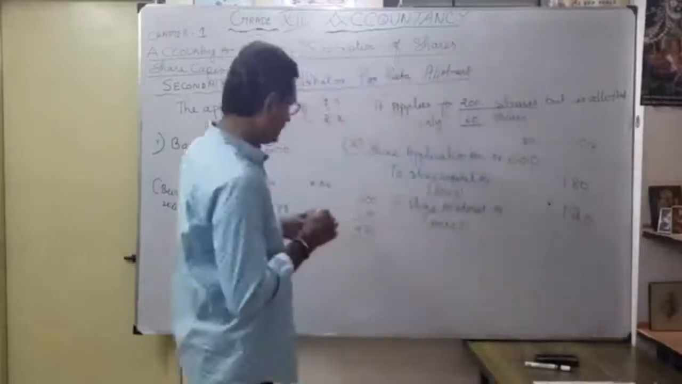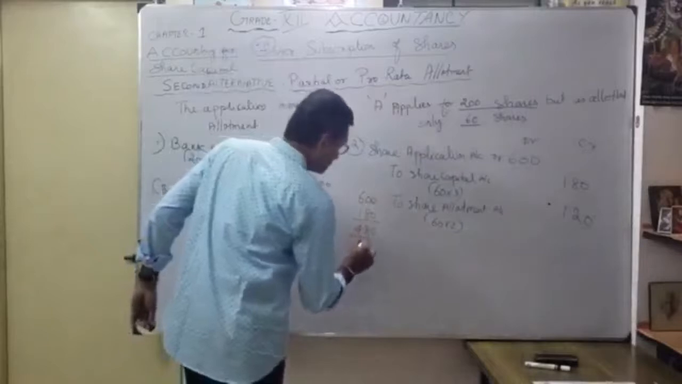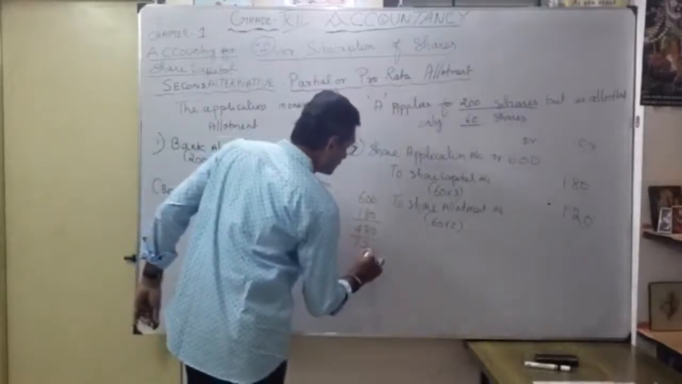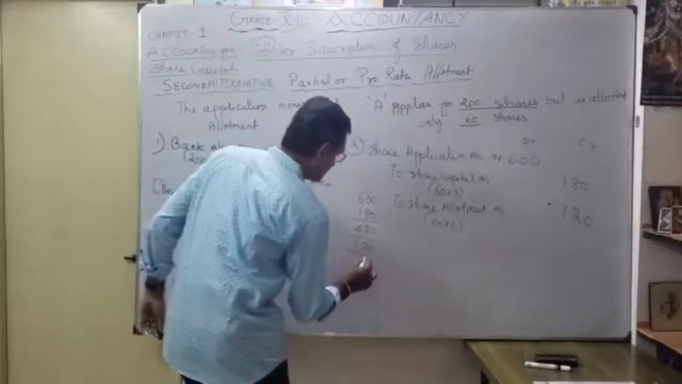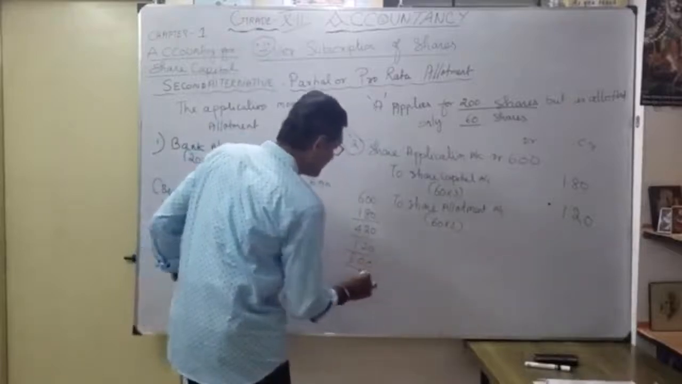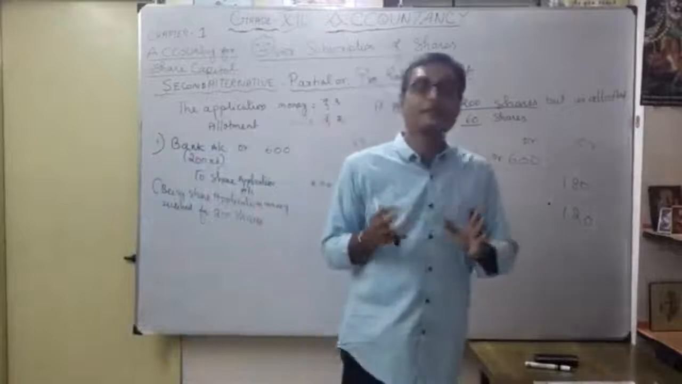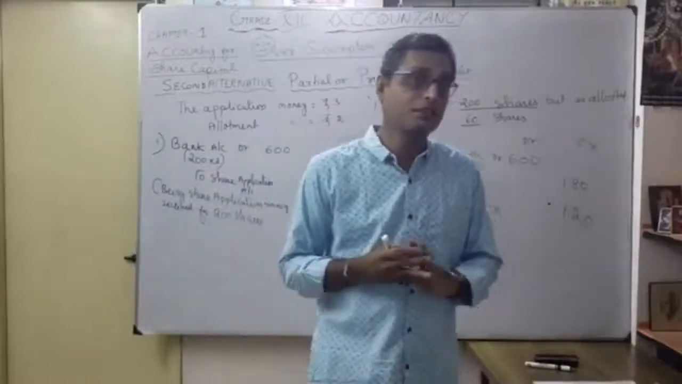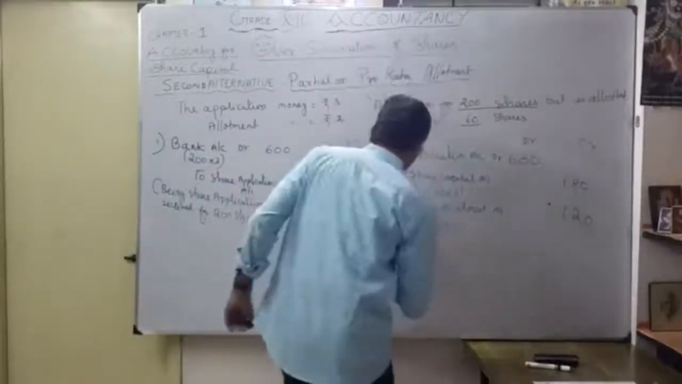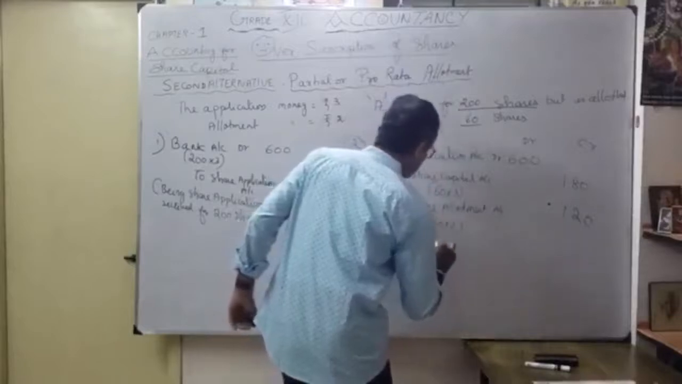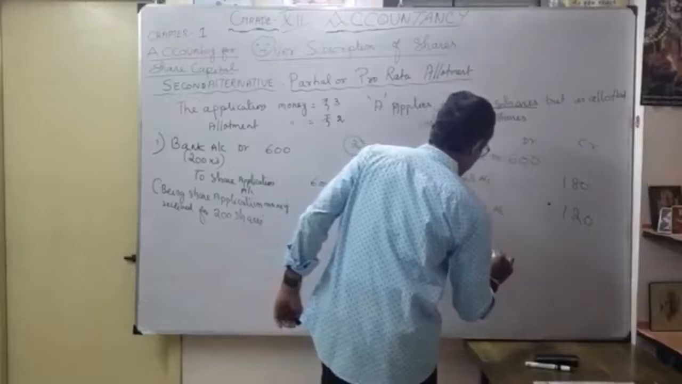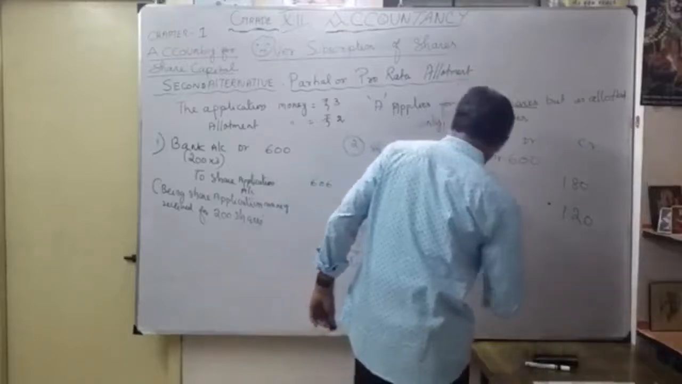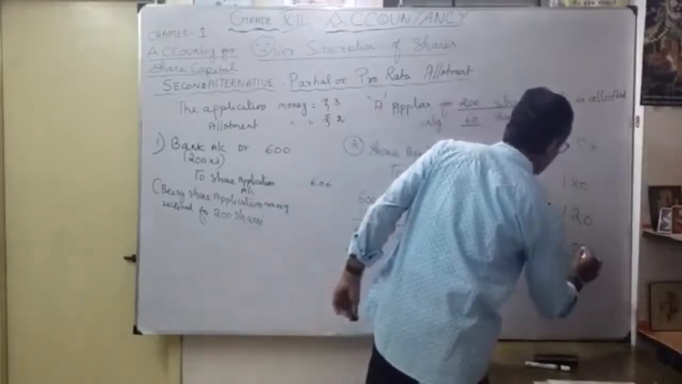So now 420 is available. I am going to utilize the further money for the share allotment also. So the remaining 300 rupees, I am going to utilize for the calls. So what am I going to write here? To calls in advance account, 300 rupees. Okay.